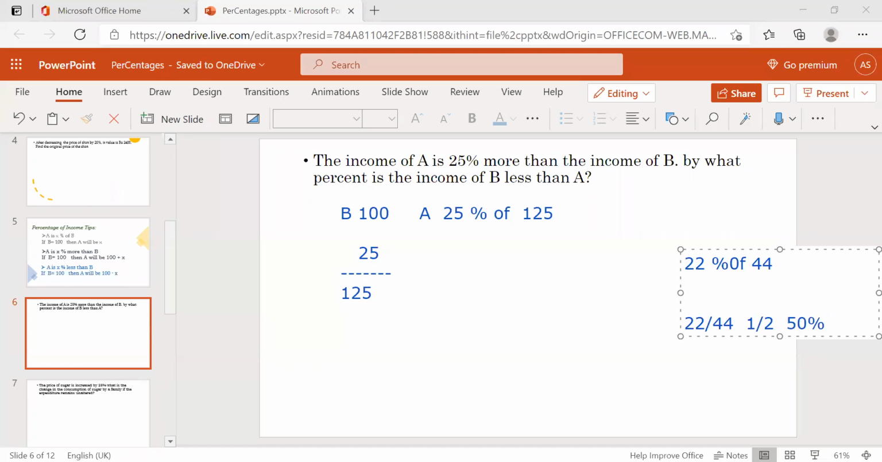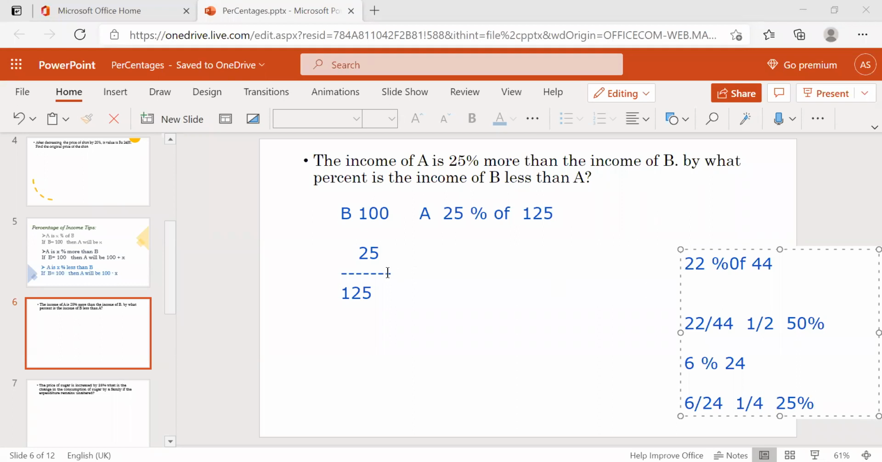Is it clear? Suppose 6 is what percentage of 24? Then it is nothing but 6 by 24, which is 1 by 4. What's the percentage of 1 by 4? It's nothing but 25 percent. Right.